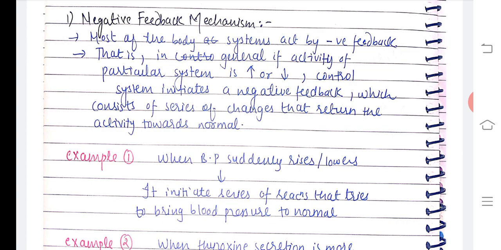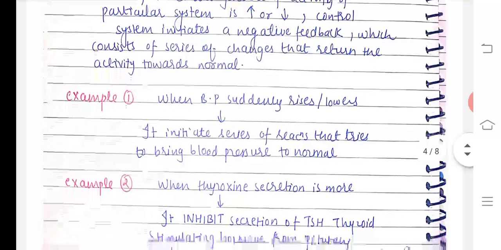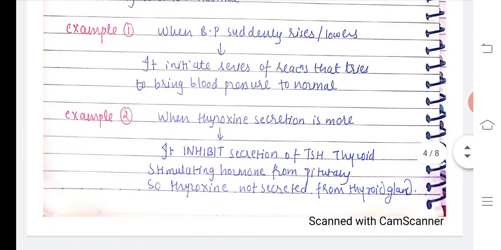So that means whenever some activity in the body is increased or decreased, the negative feedback consists of a series of events which brings the activity back to the normal level, right? For example, if blood pressure is suddenly raised or lowered, it initiates certain reactions that try to bring the blood pressure to the normal level.